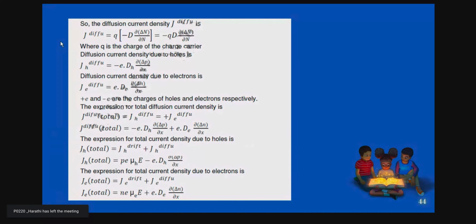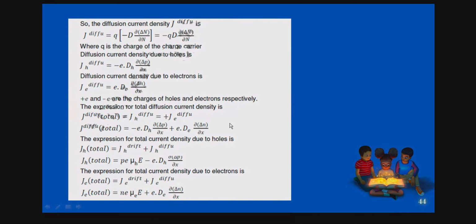In a similar way, we can write the diffusion current density J diff directly as q into minus D into dn by dx, that is minus q, just rearranging the equation, where q is the charge of the charge carrier. Similarly, the diffusion current density due to holes uses D_h, and the diffusion current density due to electrons has another expression. Here plus e and minus e are the charges of holes and electrons respectively.